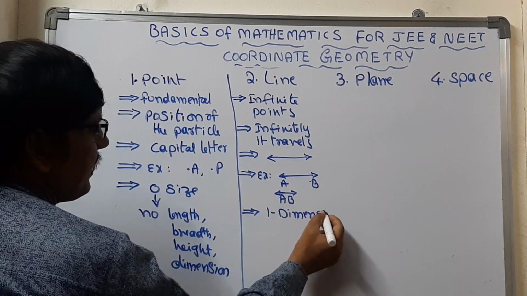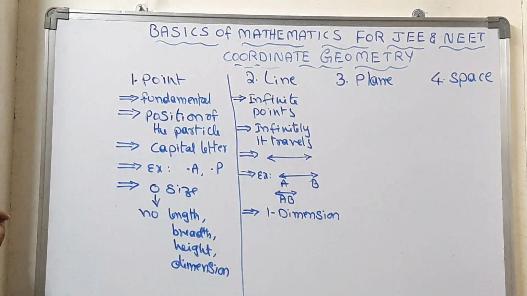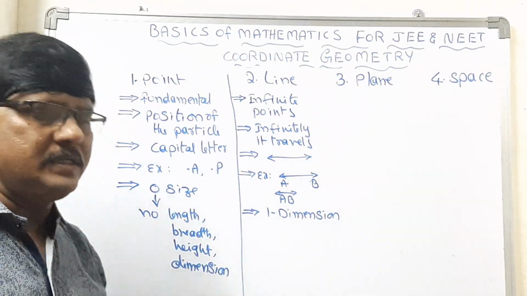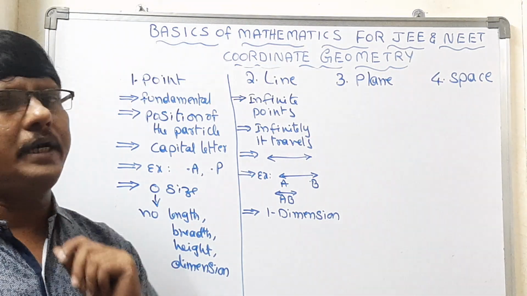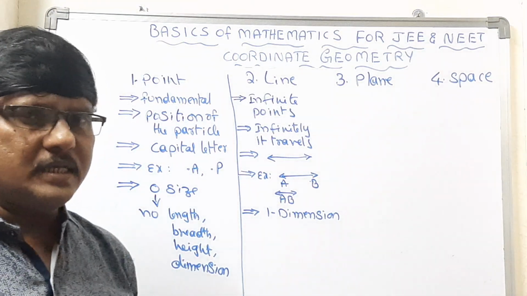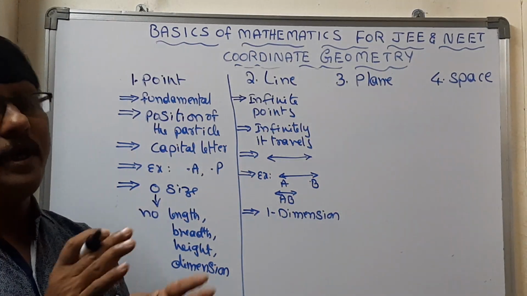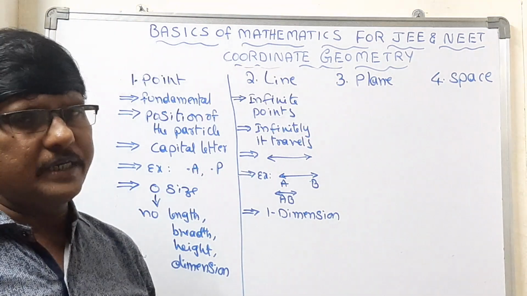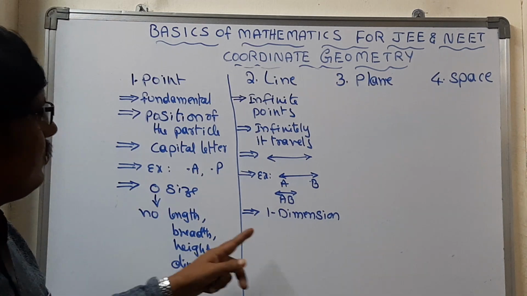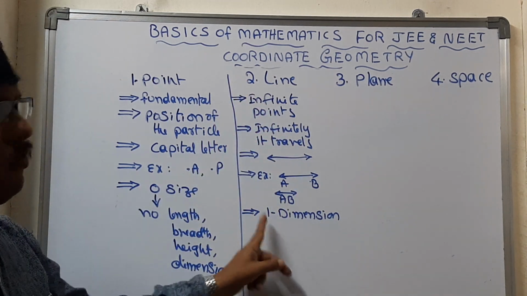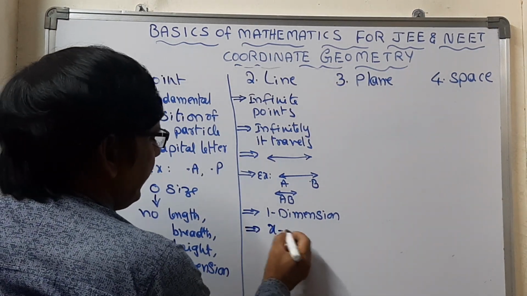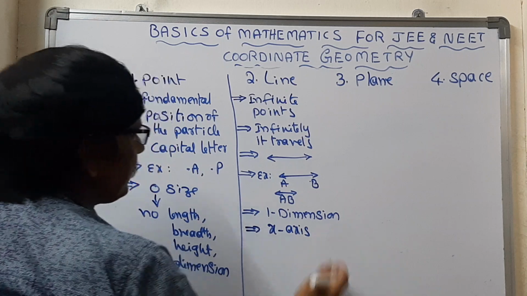What is the meaning of one dimension? It means it travels only in one particular direction, and at a time only one value is possible. Two or three values cannot be possible, only one value with the line. This is one dimension, and we can take it as the x-axis or something else.